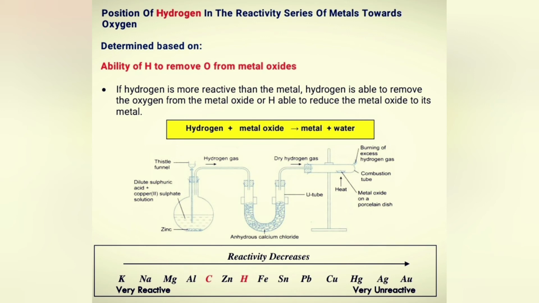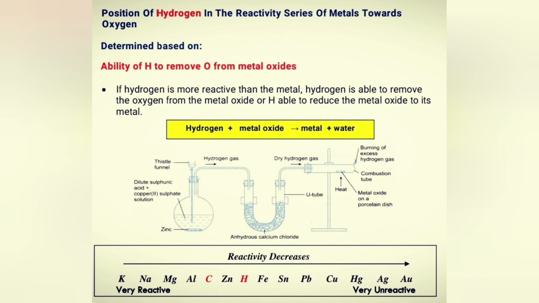Position of hydrogen in the reactivity series of metals toward oxygen. We can determine the position of hydrogen in the series based on the ability of hydrogen to remove oxygen from metal oxide. In this experiment, a metal oxide is heated in the presence of hydrogen. So, if hydrogen is more reactive than the metal, hydrogen is able to remove the oxygen from the metal oxide.